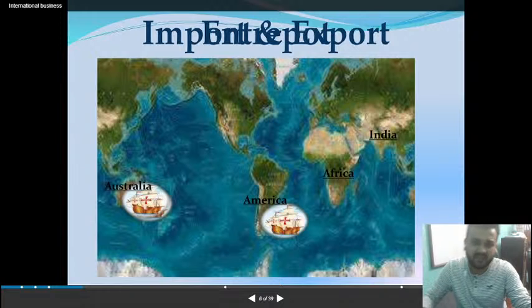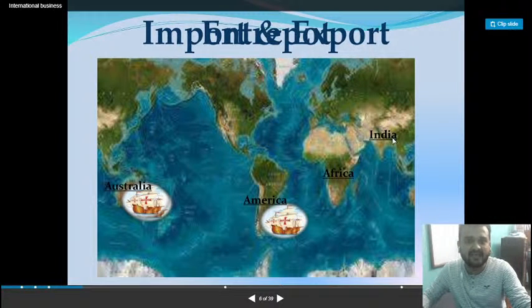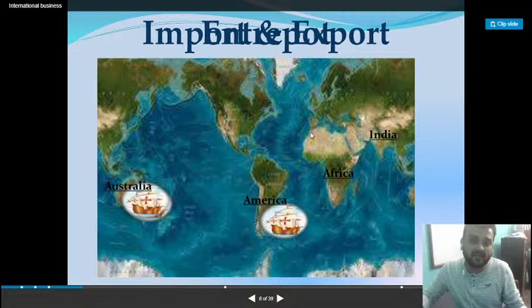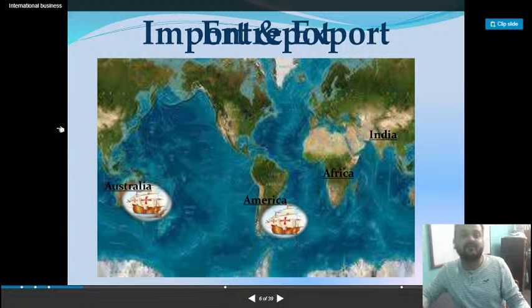Like for example, you are in India. If you see this map, if you are buying from America, or if you are buying from Australia, buying goods from other countries to your own country is known as import. And if you are selling goods from India to different countries like Africa, America, or Australia, then that will be export. So in import, what is happening? Goods are coming in and money is going out.